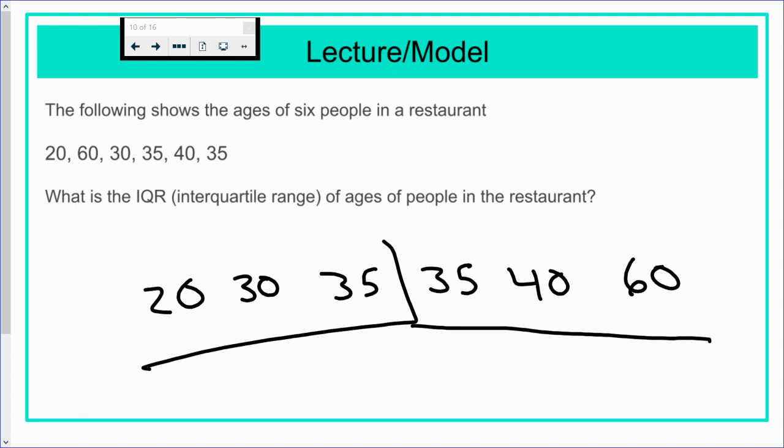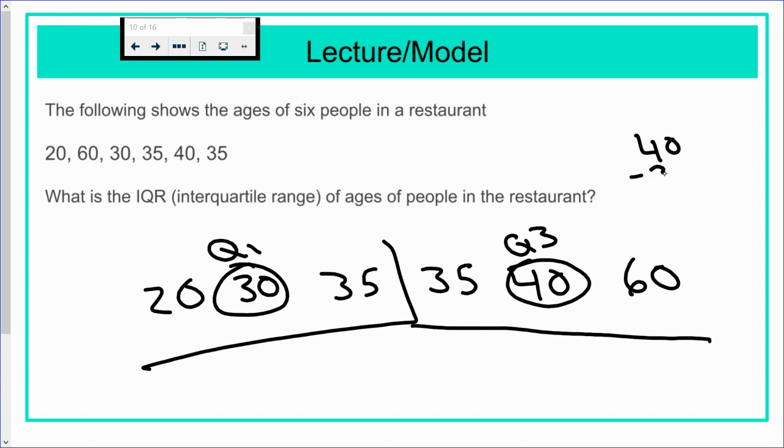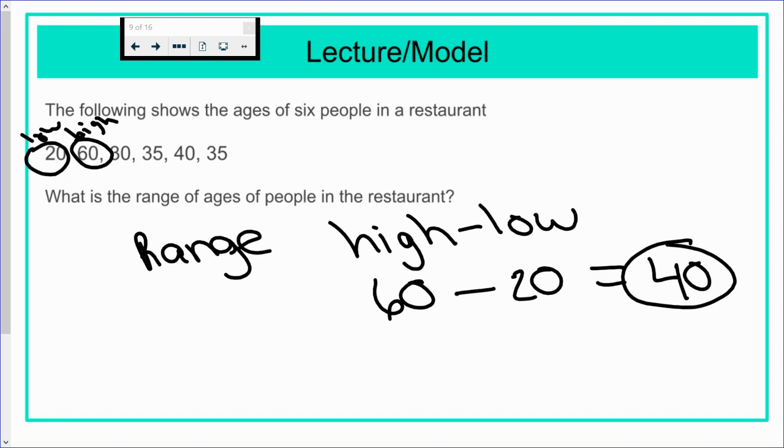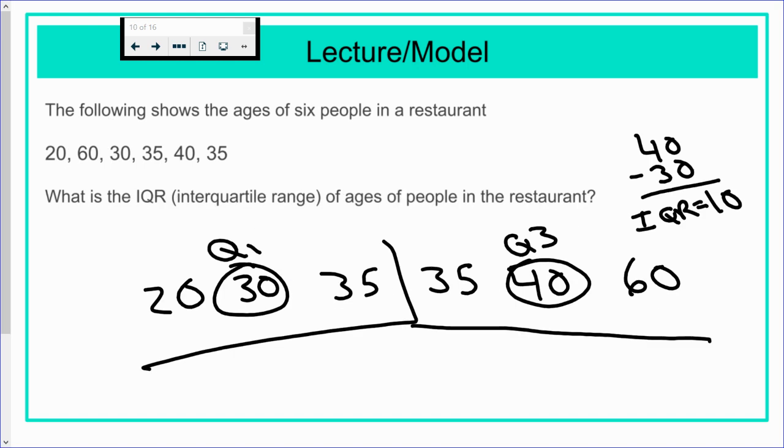Remember, IQR is the range of the quartiles. 40 is our upper, 30 is our lower middle. So 40 is the Q3, which is the upper middle. 30 is Q1, which is lower middle. 40 minus 30 gives us an IQR, or interquartile range, of 10, which is much different from the range of 40, meaning that if you take out those strays, it's actually a lot more consistent than it looks.